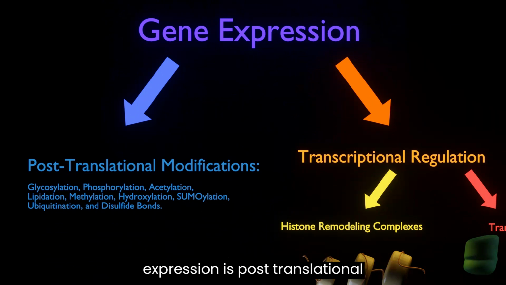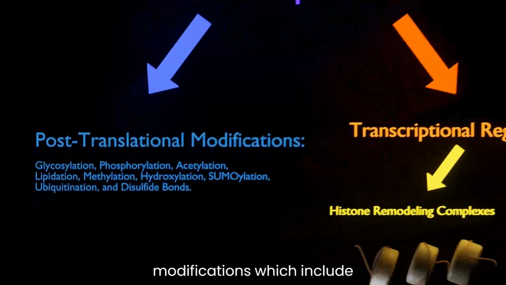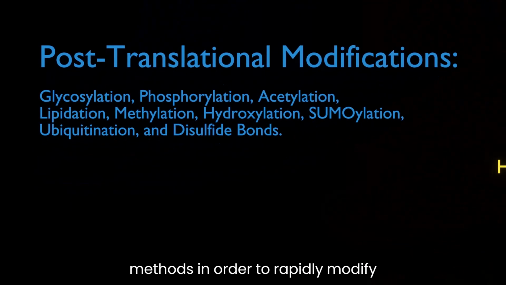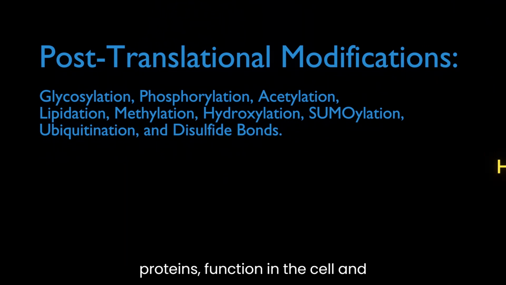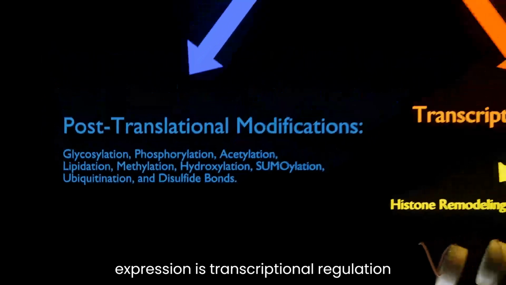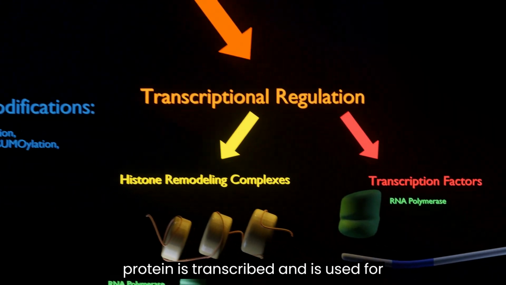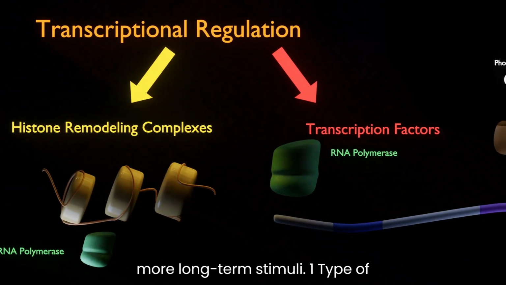One method of gene expression is post-translational modifications, which include phosphorylation, acetylation, and other methods in order to rapidly modify a protein's function in the cell and stimulate or inhibit its respective activity. The other method of gene expression is transcriptional regulation, which occurs while or before the protein is transcribed and is used for more long-term stimuli.